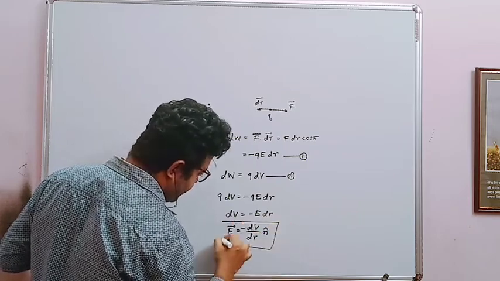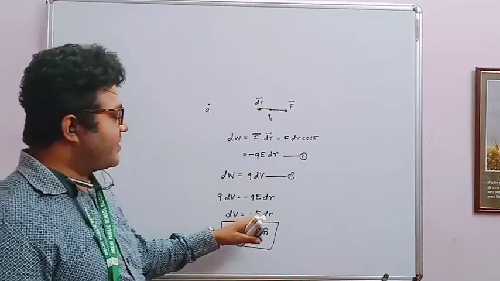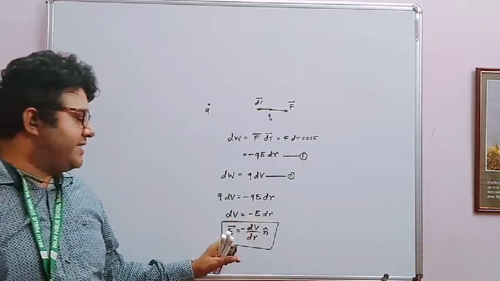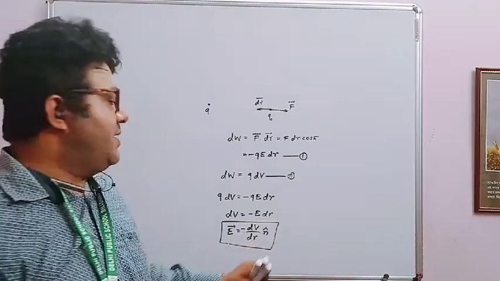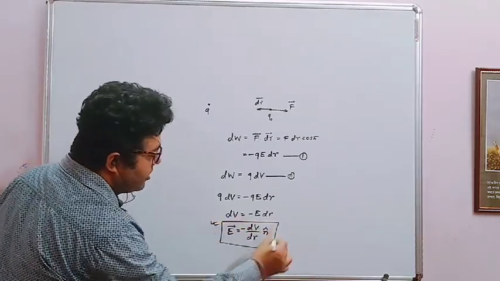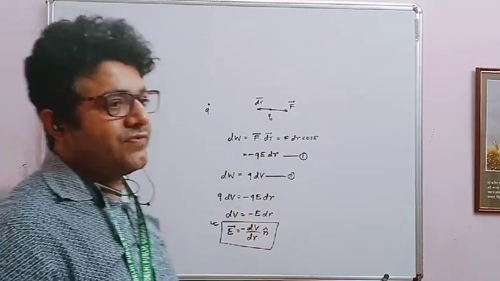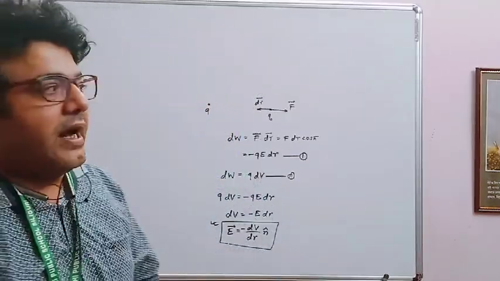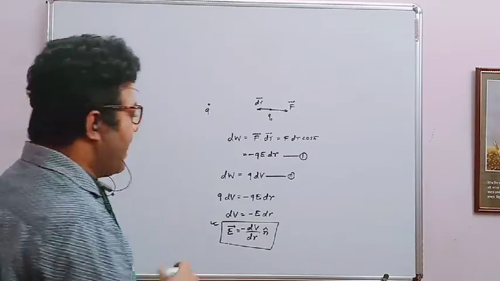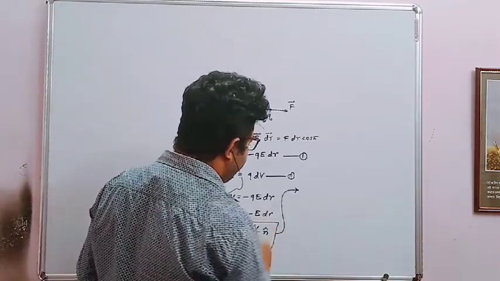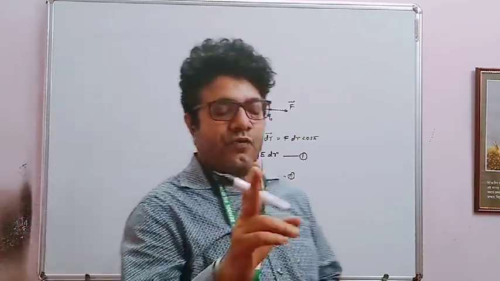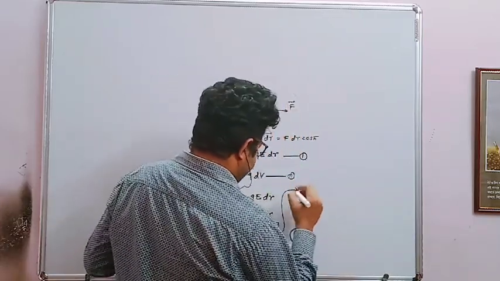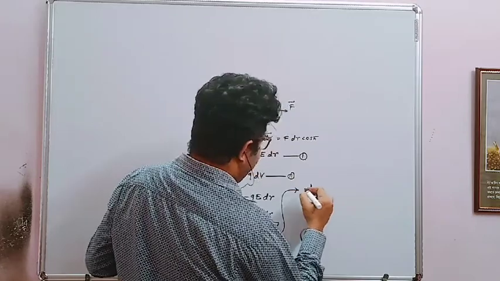Now listen, electric field is a vector quantity, so we write E in the form of a vector, and as it is a vector, we write n cap. This one is very, very important, because the meaning of this one is a little bit different. I can try to explain it later on. And one more important formula related to that, which is very, very important. These both are very, very important, so I'm trying to solve one question from both. The second one, you can write dV equals